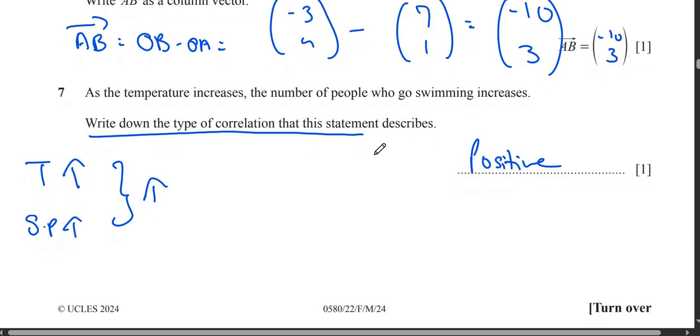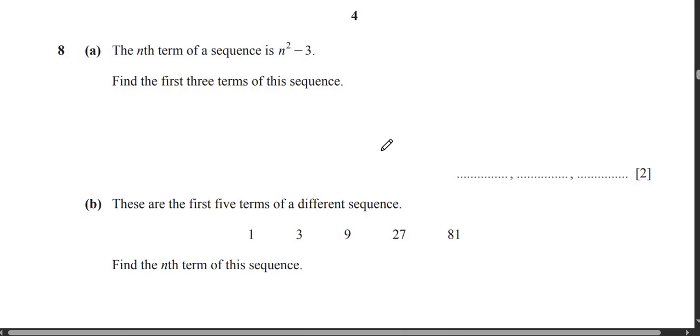Okay, guys. Then we have question number 8. It says that the nth term of a sequence is n square minus 3. Find the first 3 terms of this sequence. So look, basically first term, it means that in place of n you will write 1. 1 square minus 3, which is 1 minus 3, minus 2.